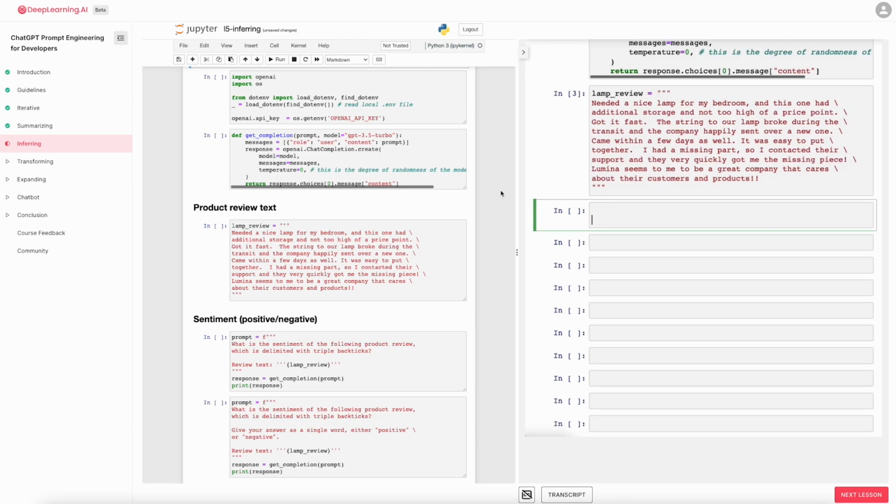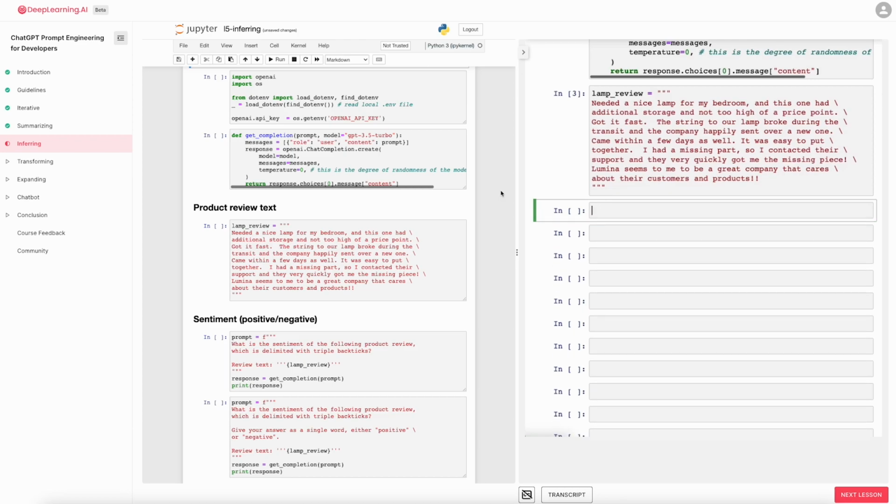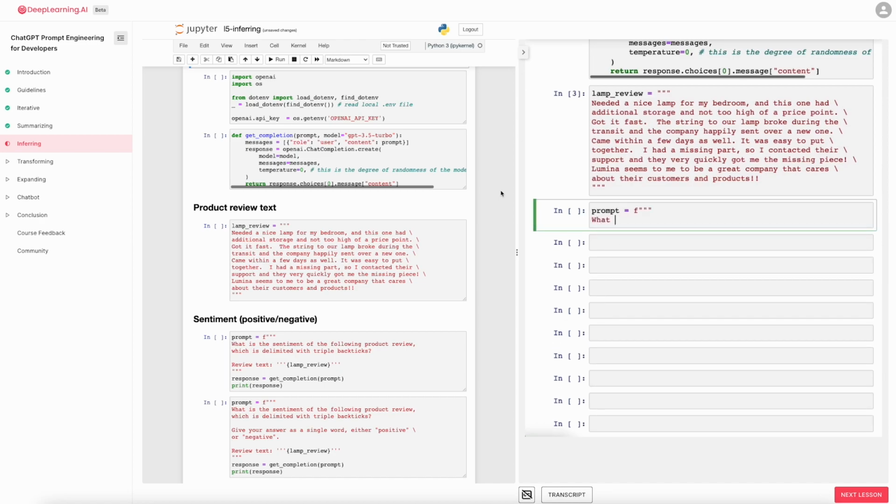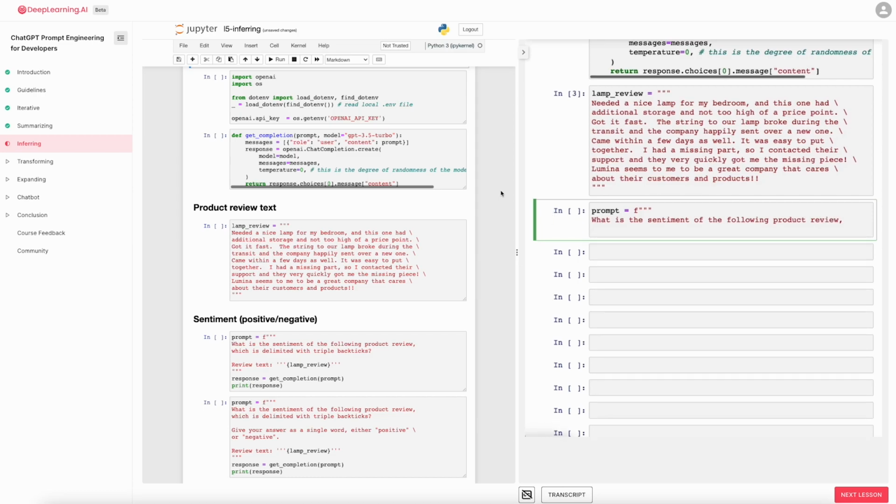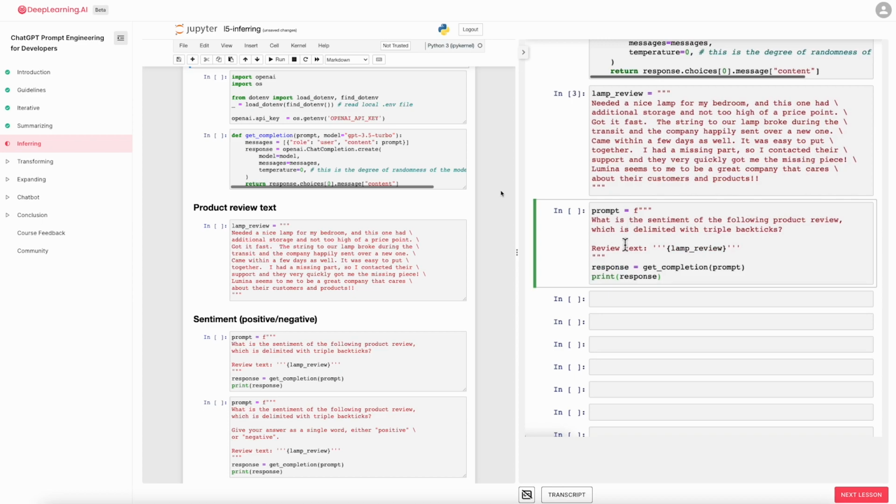And if I want the system to tell me what is the sentiment, I can just write, what is the sentiment of the following product review, with the usual delimiter and the review text and so on, and let's run that.